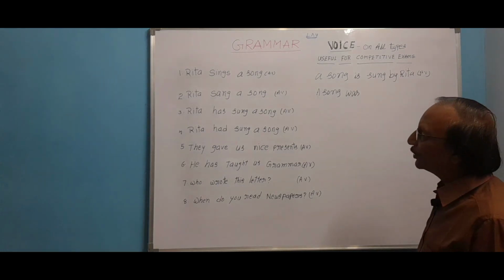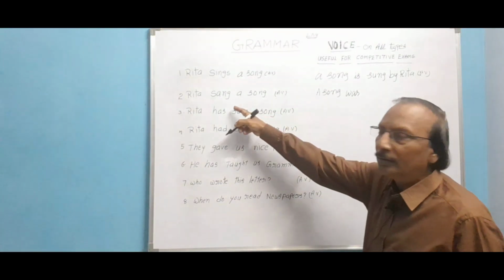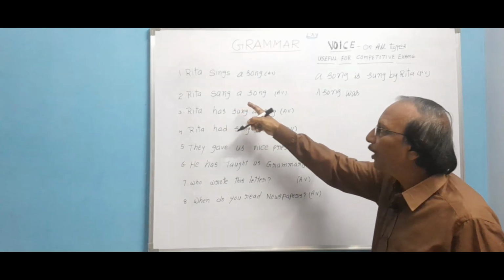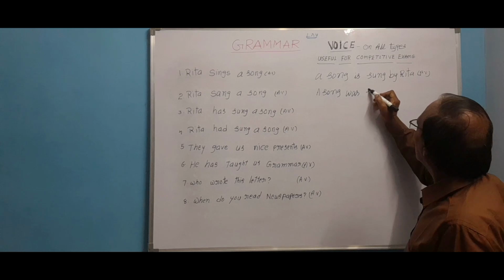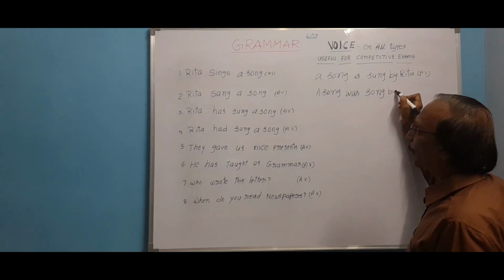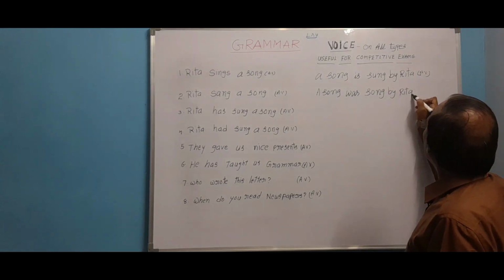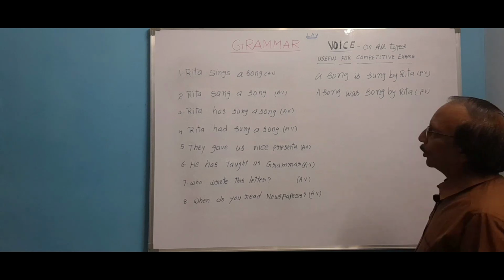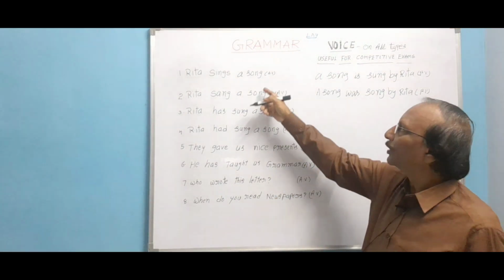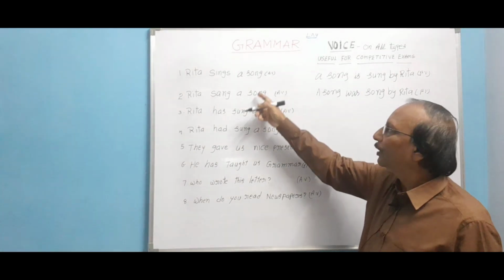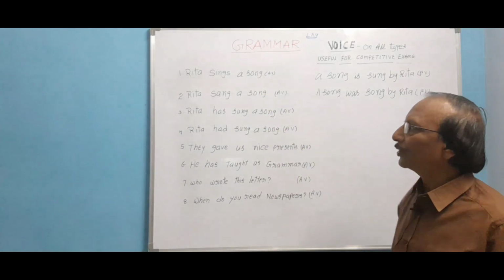A song was, sing, sang, sung. It is in V2, we have to write V3. Sang, sung, sung. A song was sung by Rita. This is passive voice. So far we have transformed two sentences, one in simple present and the other in simple past.